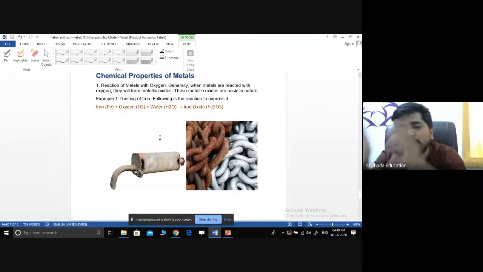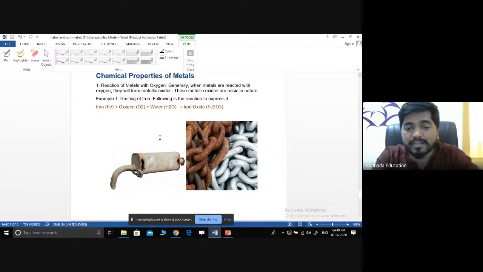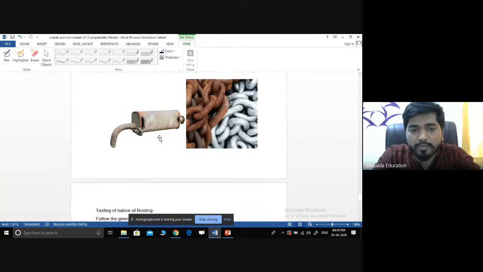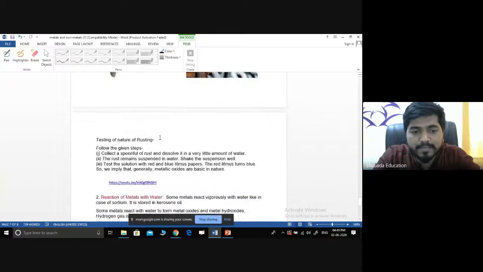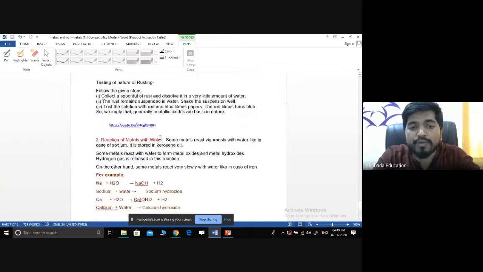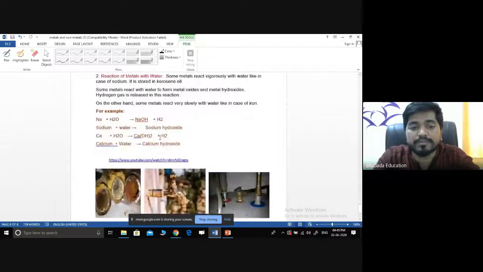But when you go for non-metals, it's not a problem because they do not contain any metallic properties. They do not react with the air, right? Then one more very important property is the reaction of metals with water. Some metals react immediately with the water when we add it.